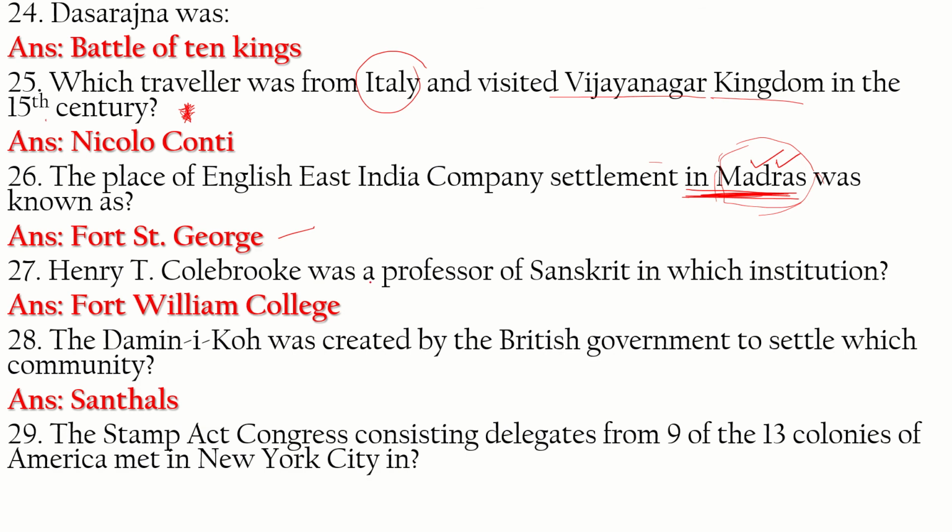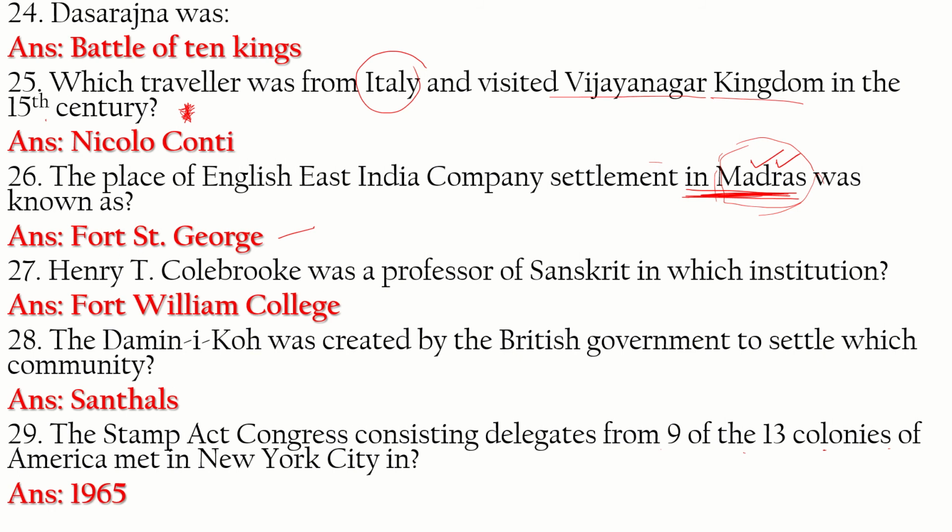Question 29. The Stamp Act Congress, which consisted of delegates from nine of the 13 colonies in America, met in New York City. They met after the independence of India, in the year 1965.